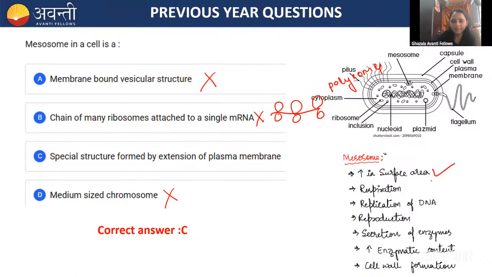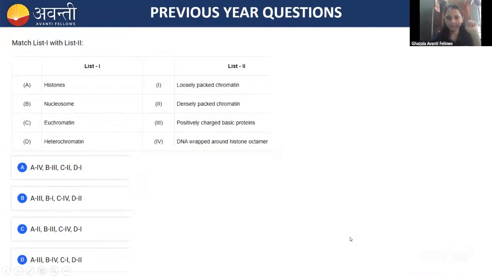It increases the surface area and it helps in respiration. In the eukaryotes, mitochondria is there for respiration, right? So here it has the respiration function, and it also helps in the replication of DNA and also reproduction, secretion of some of the enzymes required for the synthesis of the plasma membrane, and also for the cell wall formation. Kindly remember, all these things are the functions of mesosome. The main function is respiration.